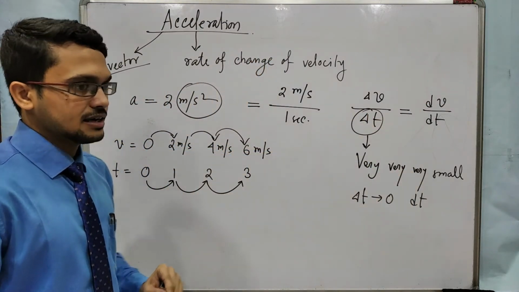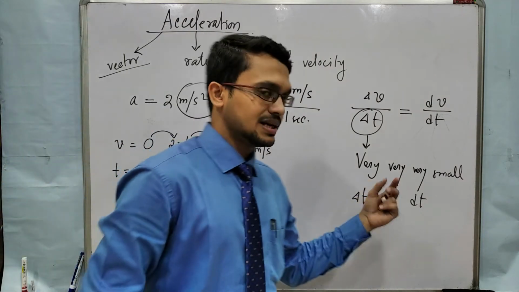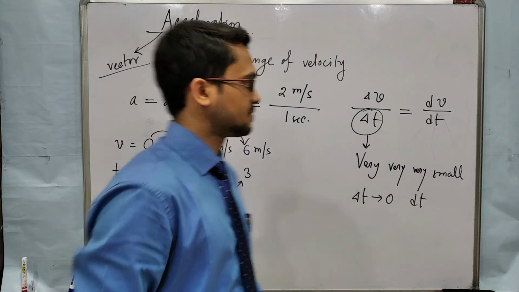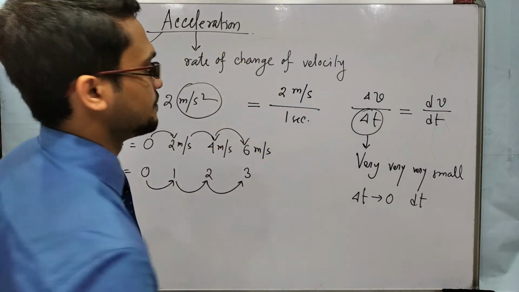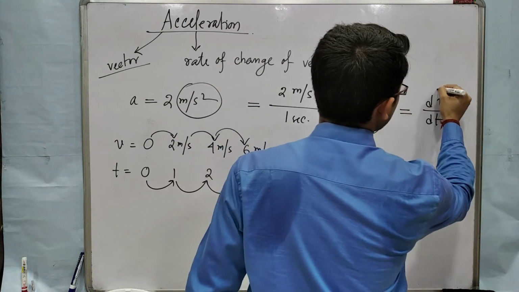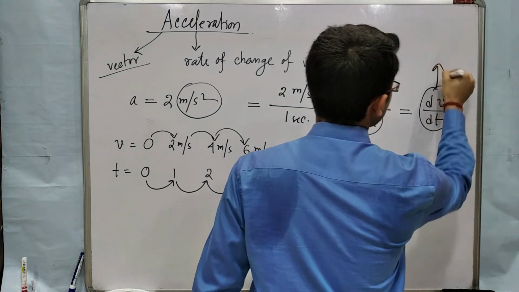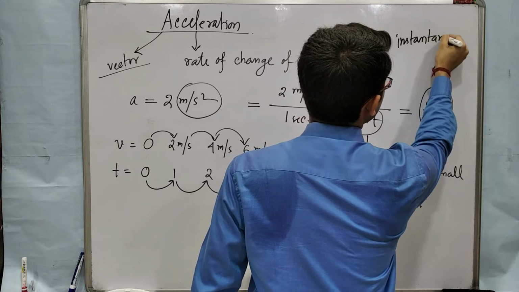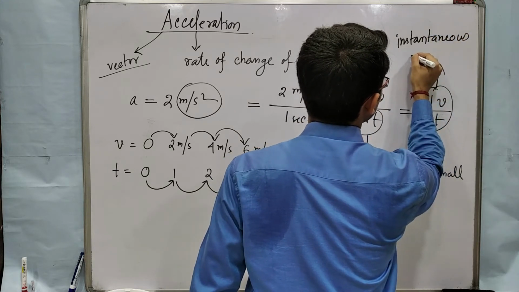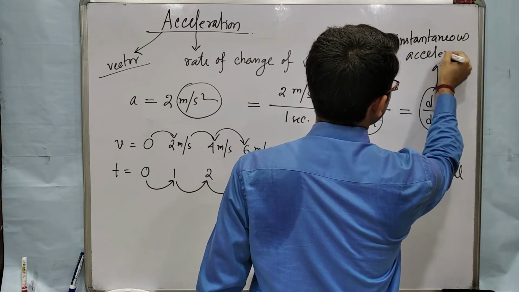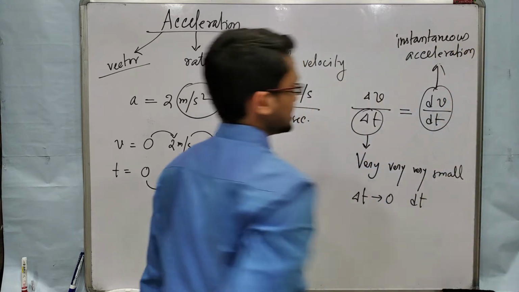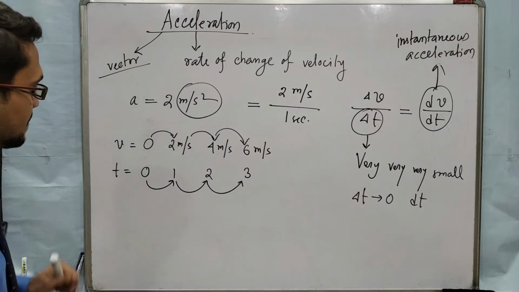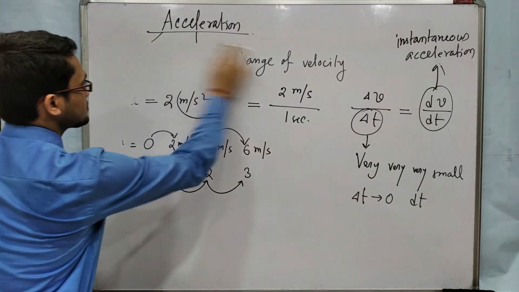In physics, if delta t is very small, then that is known as instantaneous, that means at a particular time. So dv by dt is basically instantaneous acceleration.